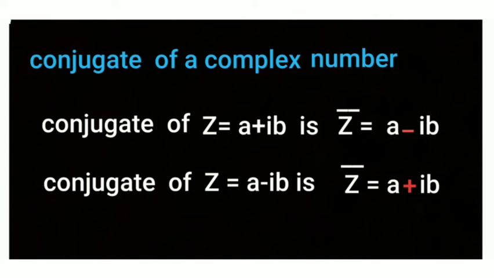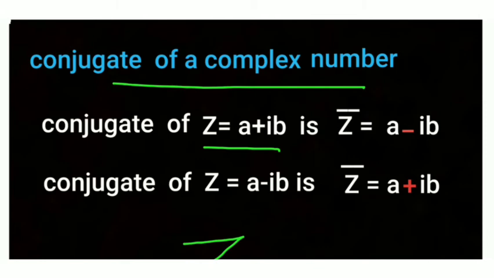The next one is the conjugate of a complex number. Very important. What is the conjugate of a complex number? If I take the complex number in the form a plus ib, the conjugate we write with a bar: z bar or z conjugate. The conjugate of z equal to a plus ib is a minus ib.